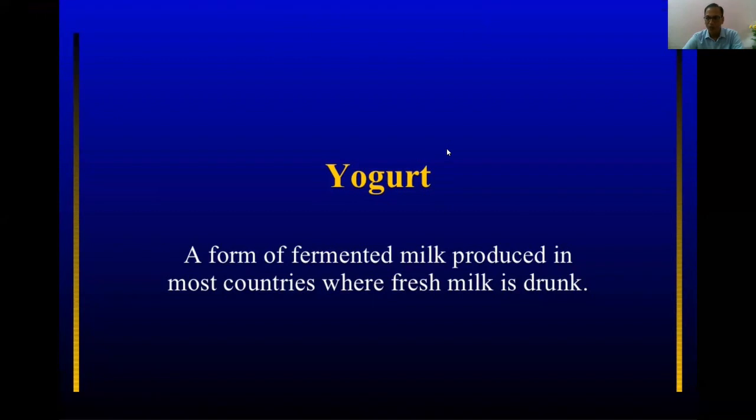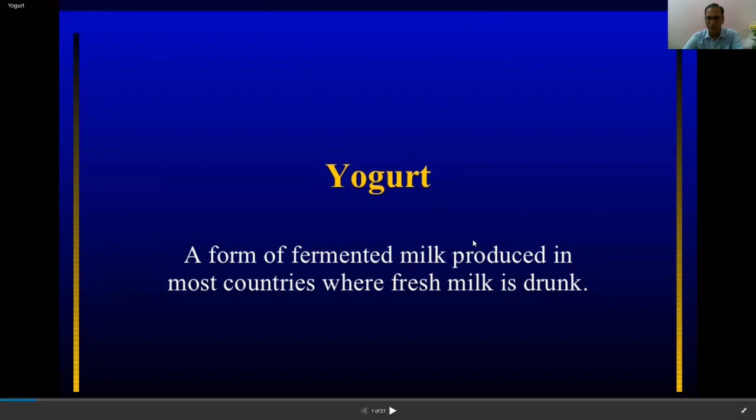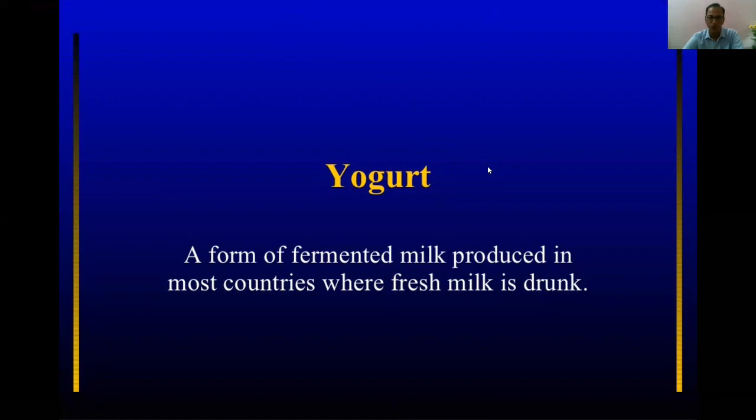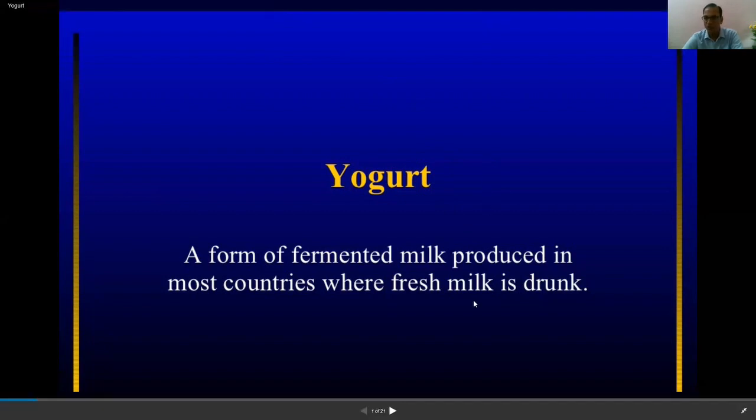And this is the yogurt. Yogurt is a form of fermented milk produced in most countries where fresh milk is drunk. It's a fermented product out of the milk.